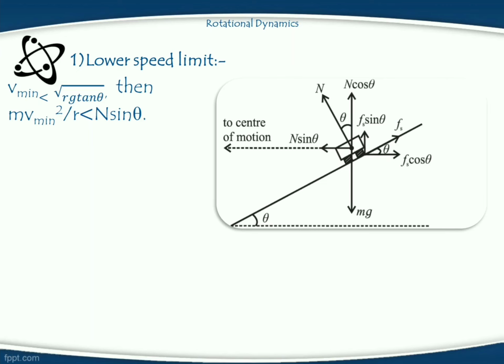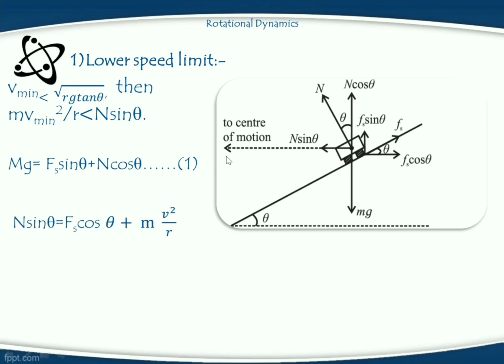From this figure, we can write some equations. The weight mg is balanced by two forces, Fs sin theta and n cos theta. Hence, we can write the first equation: mg is equal to Fs sin theta plus n cos theta. Then n sin theta is balanced by the addition of two forces.